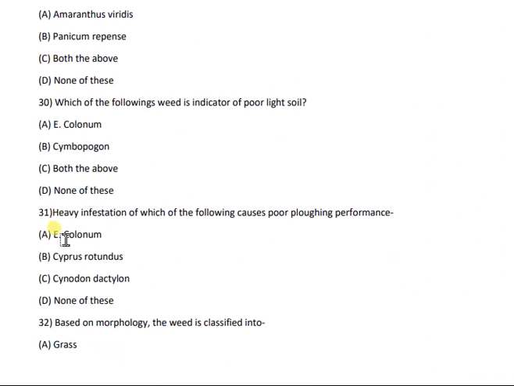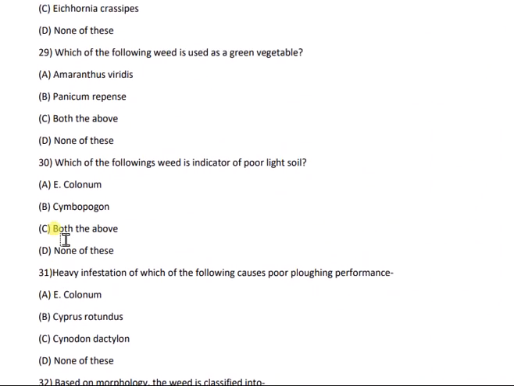Then moving forward to the next question, question number 29. Which of the following weeds is used as a green vegetable? Options are Amaranthus viridis, Panicum repens, both the above, none of these. And the correct answer is option A, Amaranthus viridis.